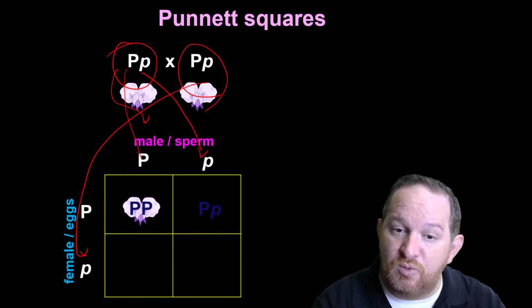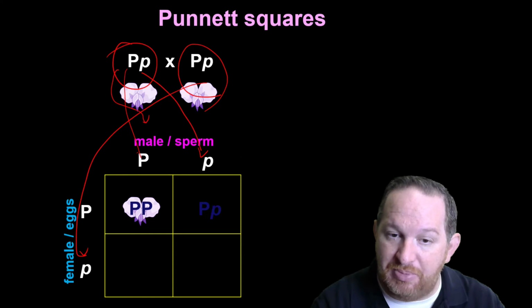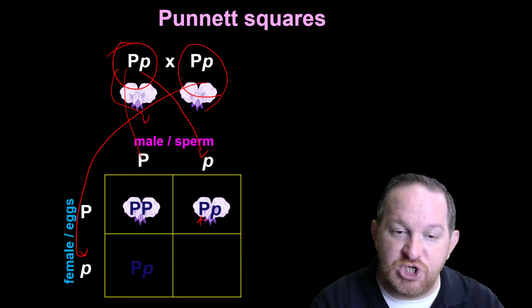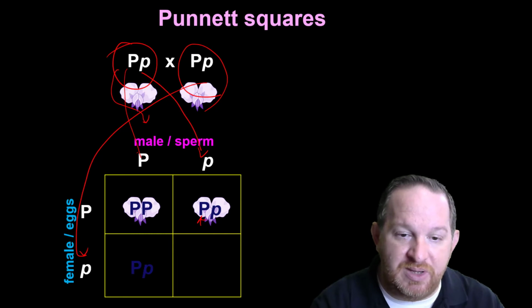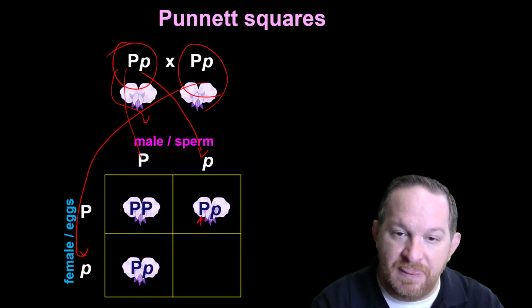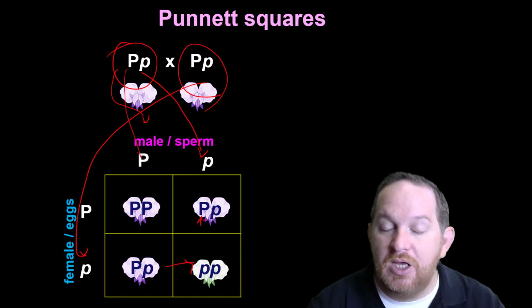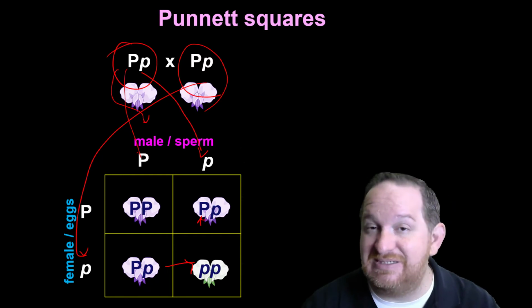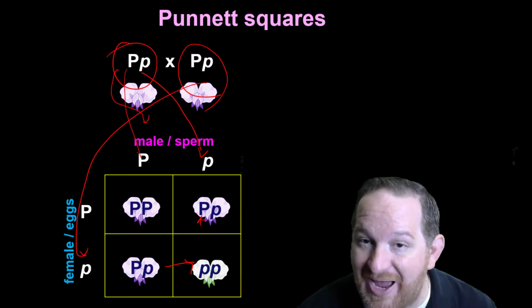Over here, we're going to see one big P and one little p, also purple because we have at least one dominant purple gene. Down here, we got one big P, one little p, also purple. But over here for this final one, when we take this p and this p, we get 2 little p's, or homozygous recessive. That means this is recessive, or white.